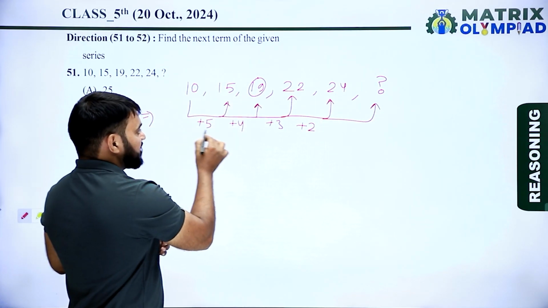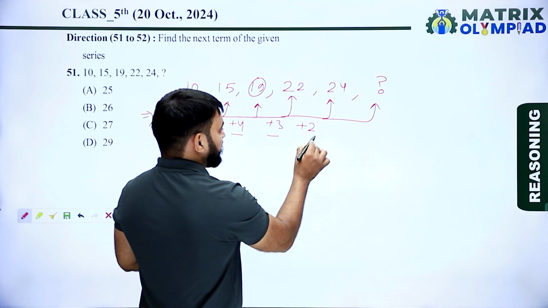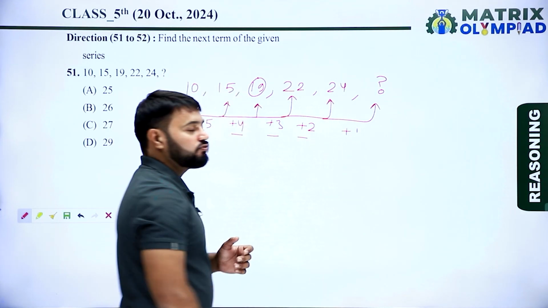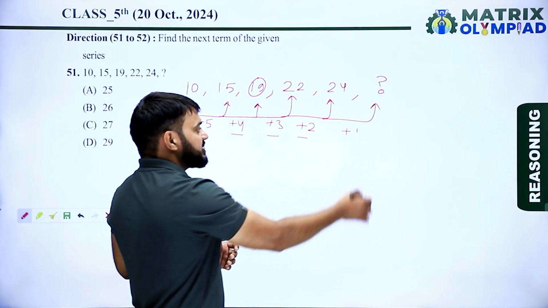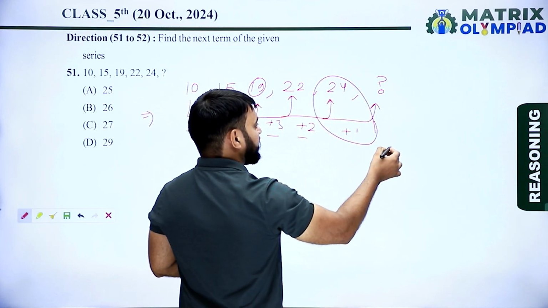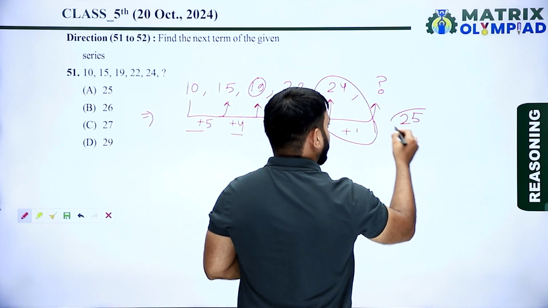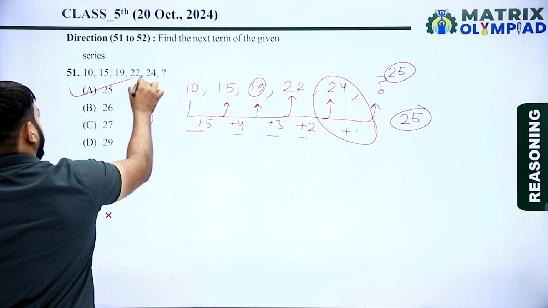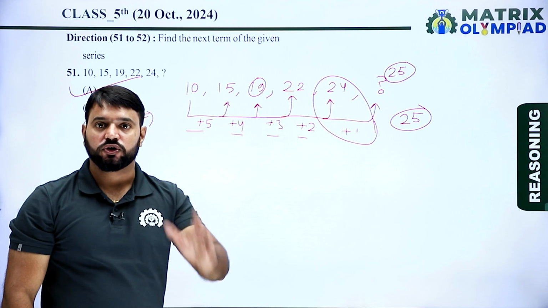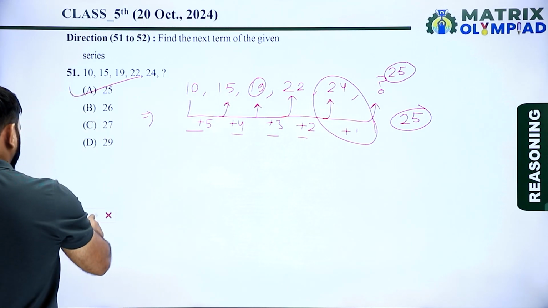Similarly, plus 5, plus 4, plus 3, plus 2, now adding plus 1 to 24 gives the next term of the series. So 24 plus 1 is 25. So the next term is 25. So option A is the correct answer of this question. Now let's move on to the next question.